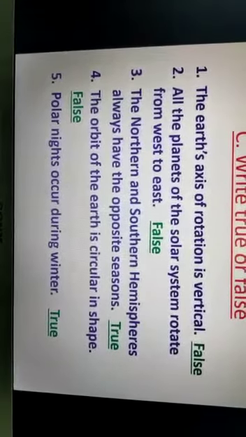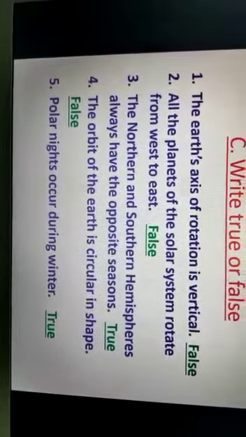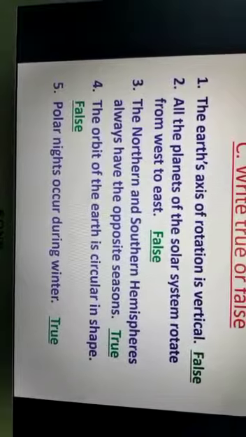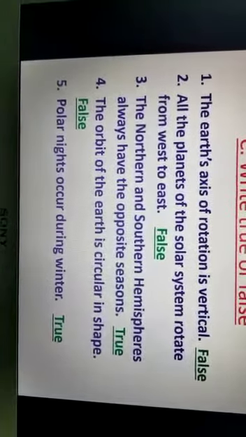So students, learn all these 3 questions, A, B and C: fill in the blanks, match the following, and write true or false. This much is today's work.